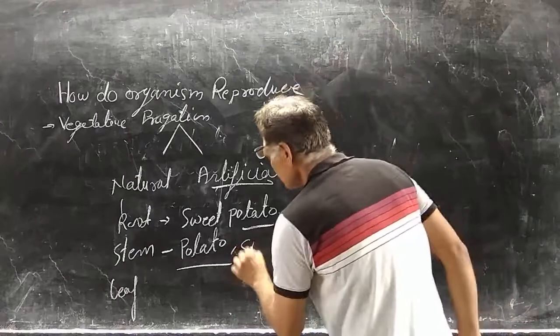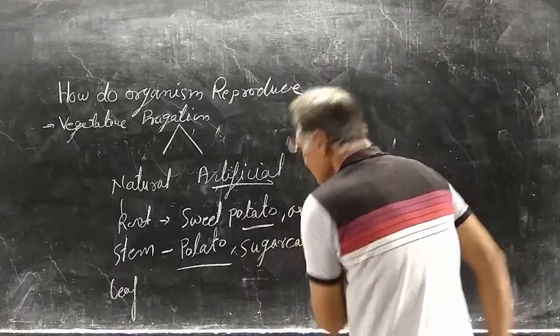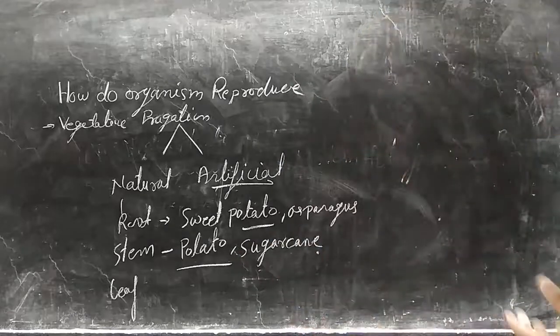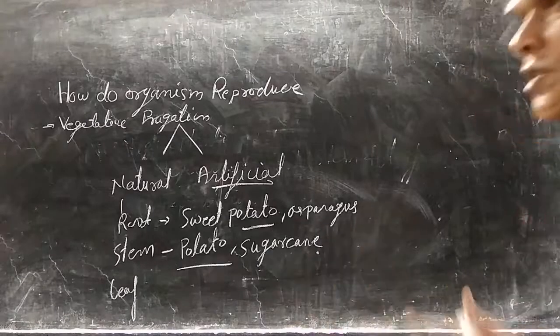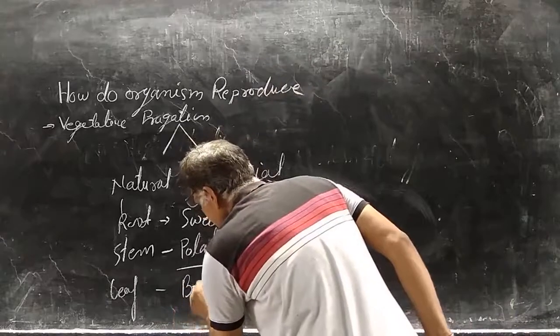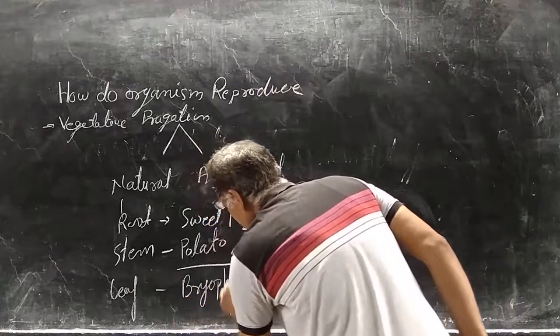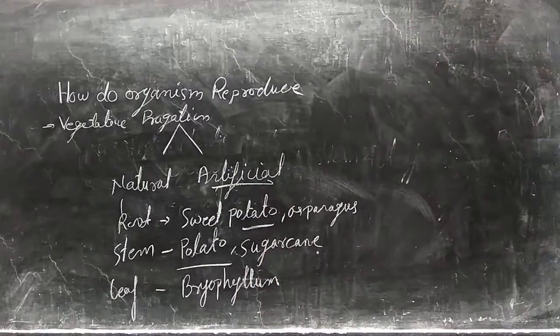Sugarcane, these are parts of the stem that can reproduce new plants naturally. In this way, leaves also reproduce new plants. An example is bryophyllum, which reproduces new plants naturally. That is natural vegetative propagation.